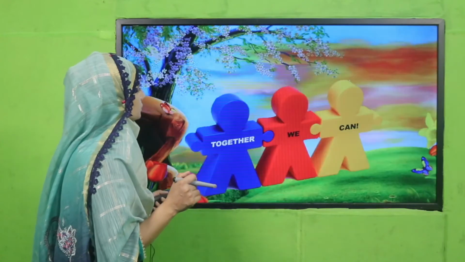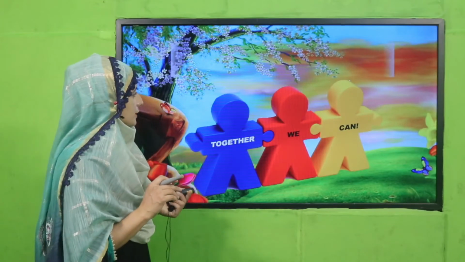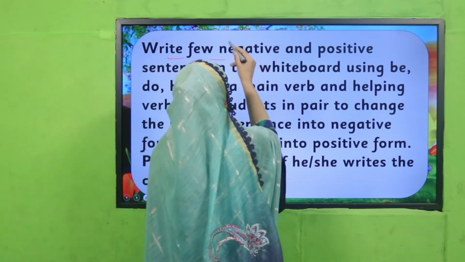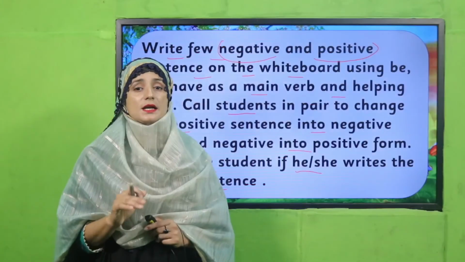Good job. So now let's perform an activity and see, my dear teachers, how much students have got. What you will do, my dear teachers, is write a few negative and positive sentences on the whiteboard using be, do, have as a main verb and helping verb. Call students in pairs to change the positive sentence into negative and negative into positive form. Praise the student if she writes the correct sentence. So this is an actual activity.